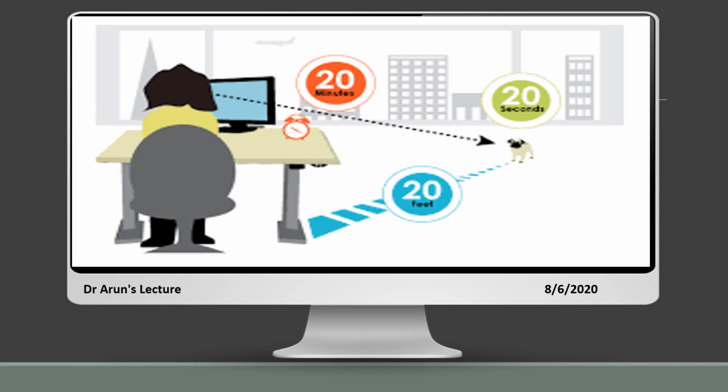The 20-20-20 rule: an individual watches the e-learning process for 20 minutes with the help of a timer or an alarm, and he distracts himself for the next 20 seconds.